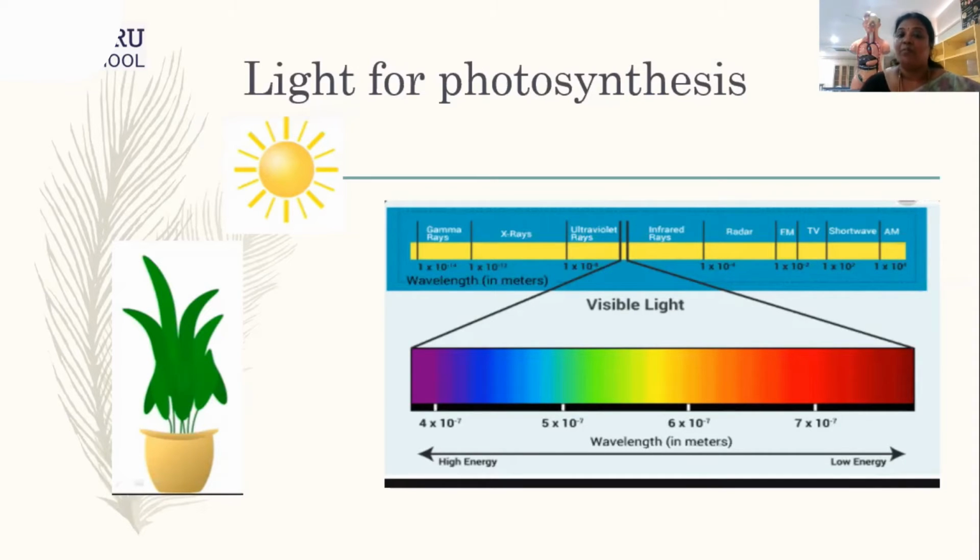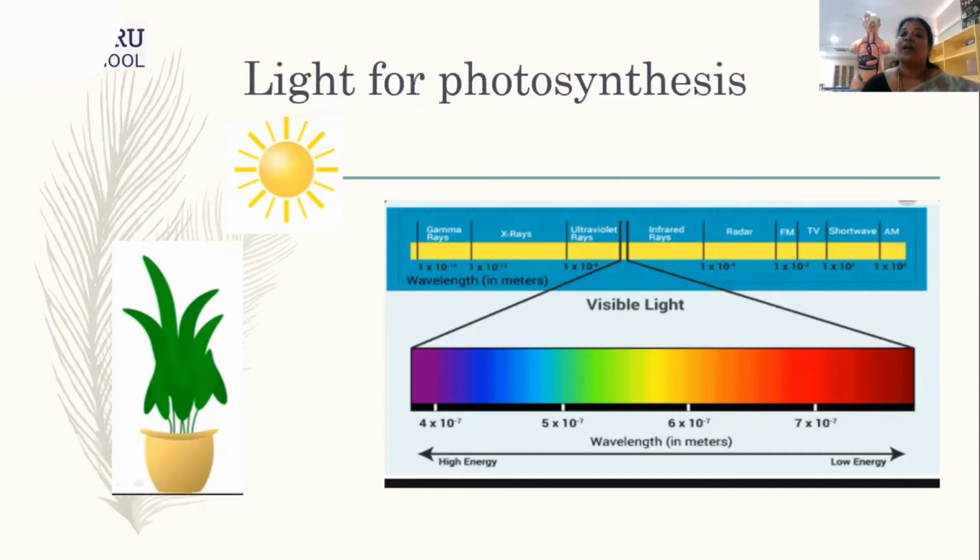But if I pass this visible light through a prism, it divides itself into different colors. It means that 7 colors constitute the visible light. We learned the mnemonic, right? VIBGYOR. It ranges from the color violet to red. Even in the slide you can see they go from high energy to low energy. Violet has the high energy, and as you keep moving towards red, the energy decreases.